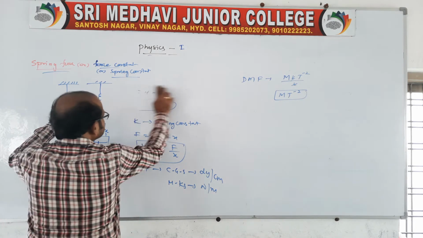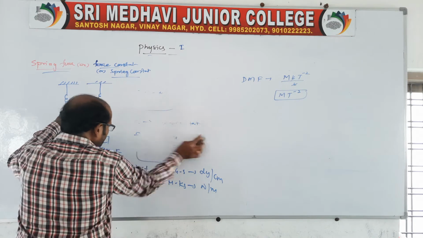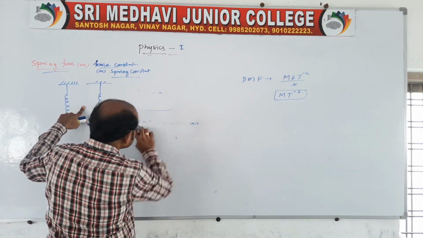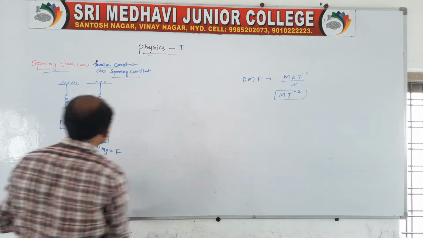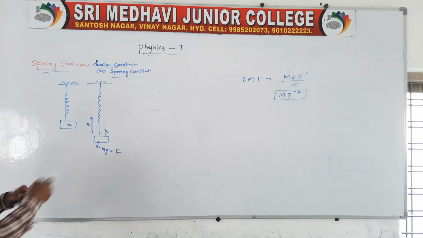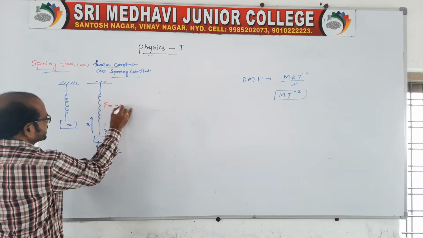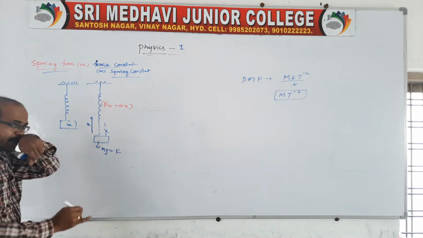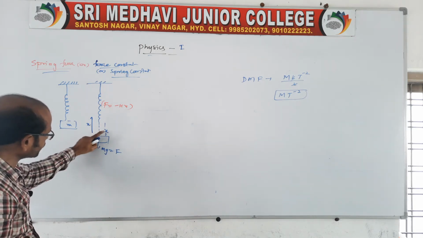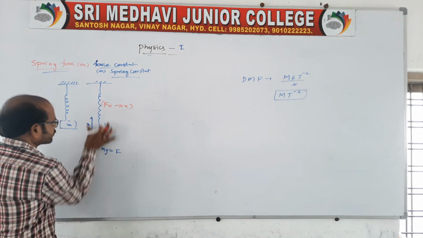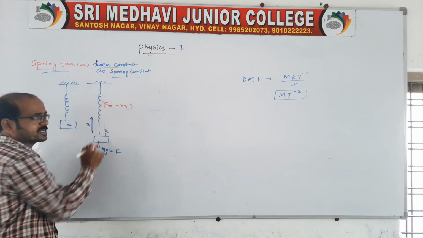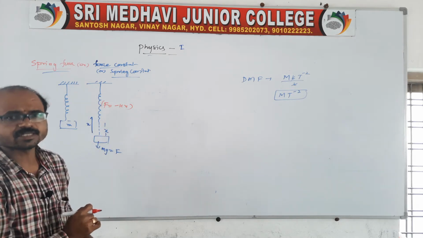Here we know the force constant, there must be a force applied, then we can say F is equal to minus kx. Because of the force applied, the spring is extended through a distance x. Again it is released, therefore it restores in the same manner, that is in the opposite manner.